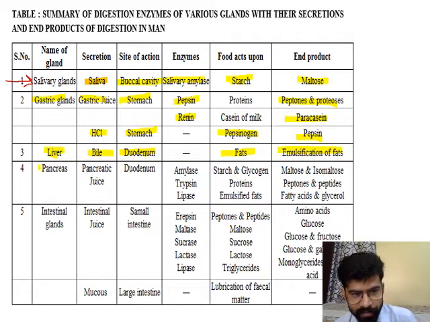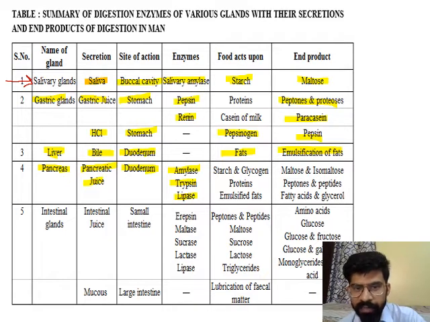Then the pancreas. The pancreas releases pancreatic juice, and the site of action is the duodenum. Pancreatic juice contains three types of enzymes: pancreatic amylase, trypsin, and lipase.